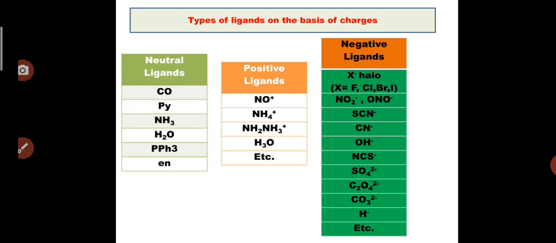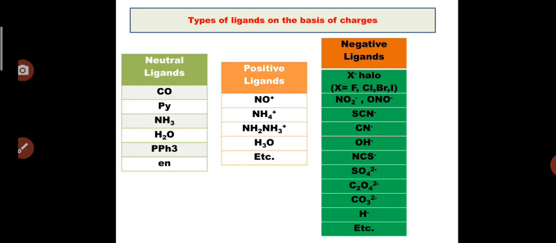And frequently we will observe that the negative ligands are most of the time important in case of complexes, because their charges contribute to finding the oxidation state of the central metal ion.